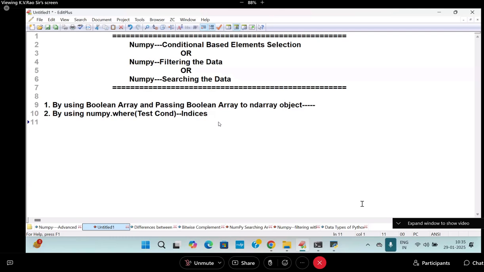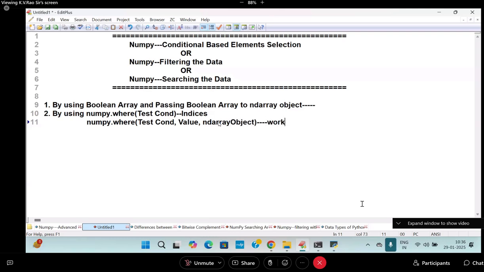If multiple conditions are there, you will use what? Bitwise operators. Correct? One more way: NumPy dot where, with a test condition, value, and ND array object. This is also going to give you what?